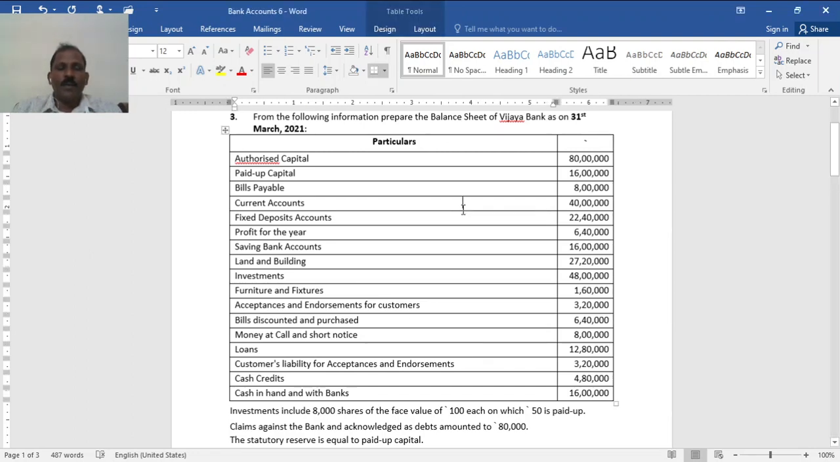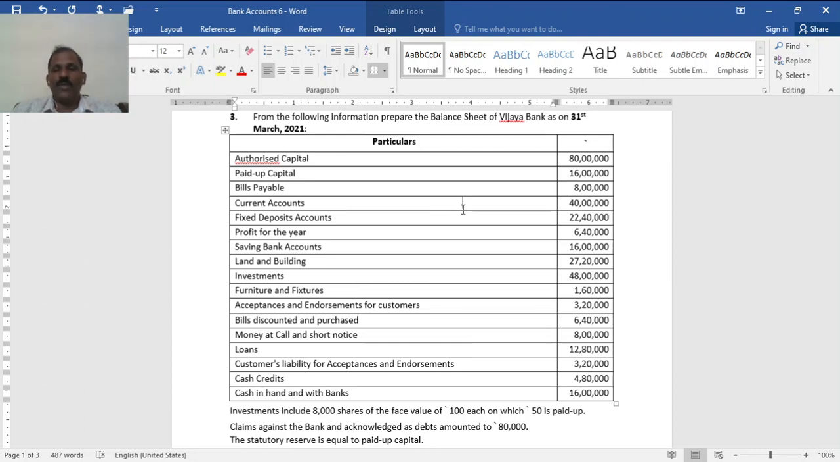In the previous video, we had discussed two problems in which you prepared the profit and loss account for the given items, maybe ledger balances and other adjustments. So now problem number 3, which is expected in the 12 marks category, section B. From the following information, prepare the balance sheet. See, problems 1 and 2 were to prepare the profit and loss statement or profit and loss account.